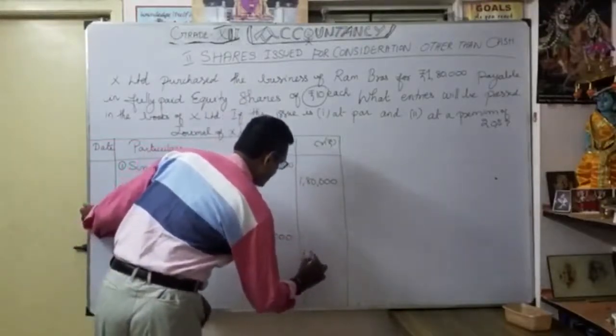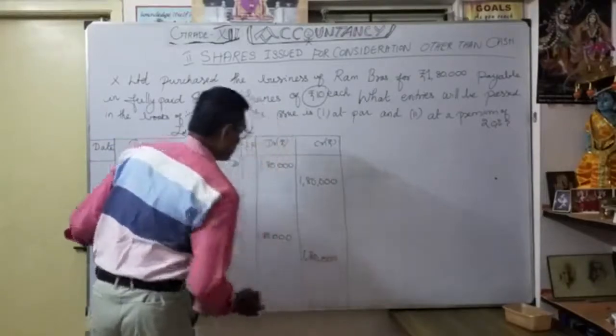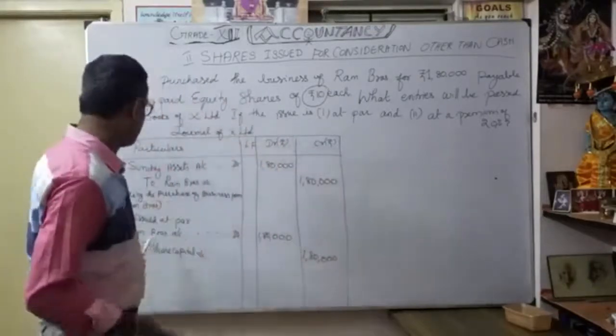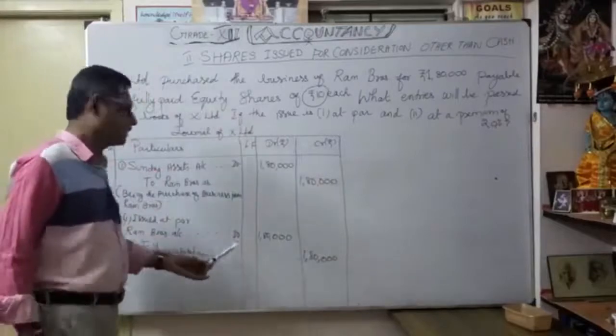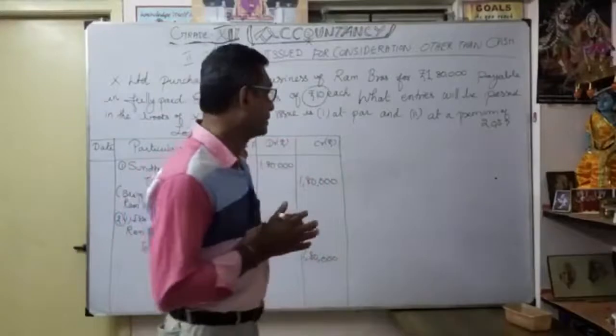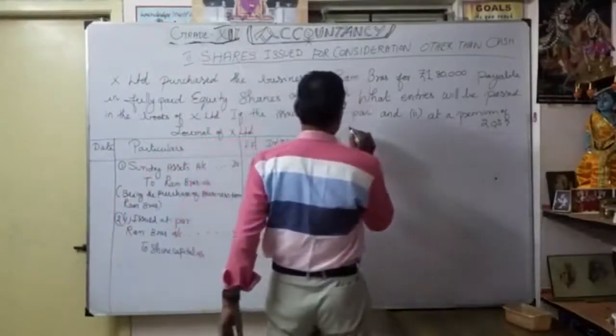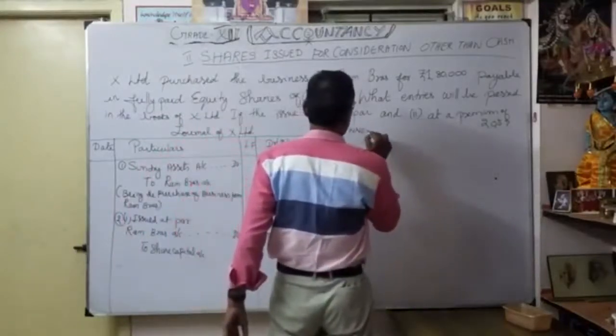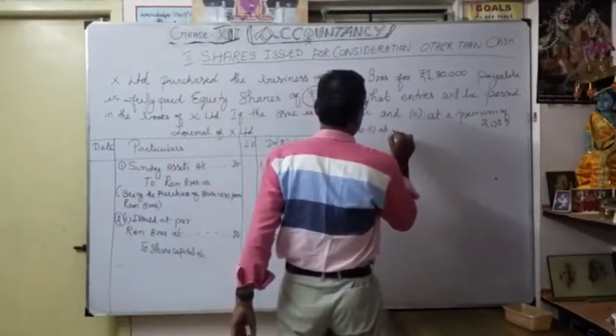But here, very important, we are going to calculate this 1,80,000 as share capital. How many shares are we going to issue? That is very, very important. For that, what is the working note? You have to write working note number 1 for issue at par.